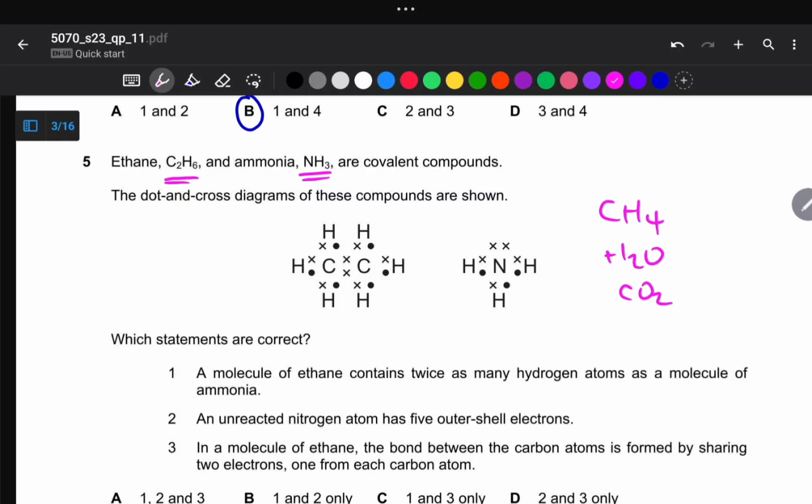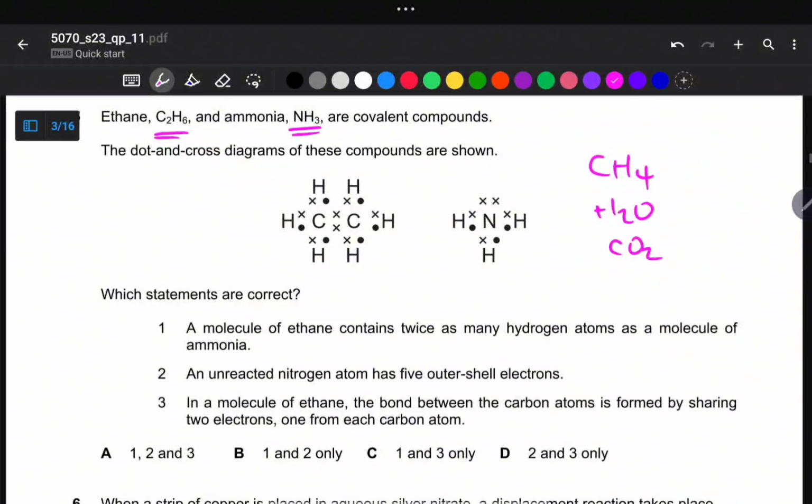So let us read our statements. So the first statement says a molecule of ethane contains twice as many hydrogen atoms as a molecule of ammonia. So we go straight to the displayed formula and then count the number of hydrogen. So for ammonia, 1, 2, 3. Then for ethane, 1, 2, 3, 4, 5, and 6. So this statement becomes true.